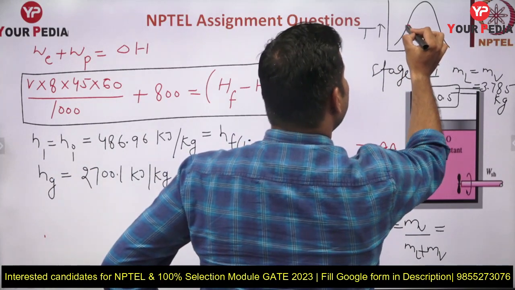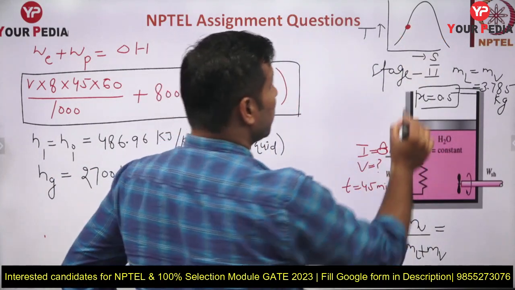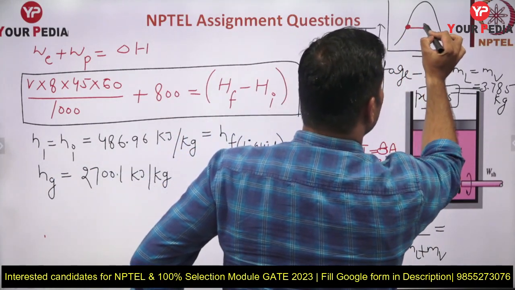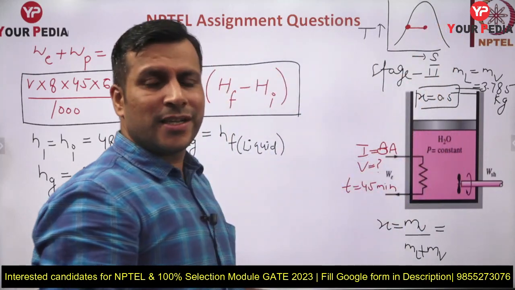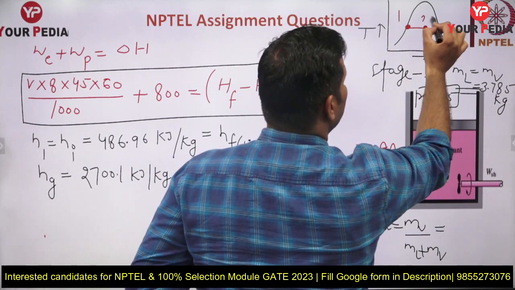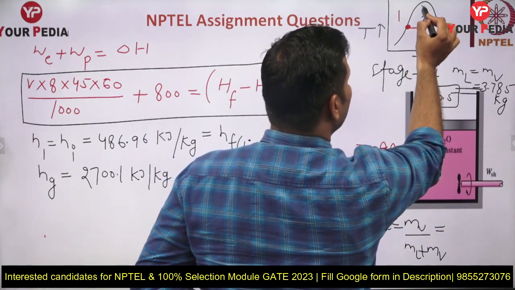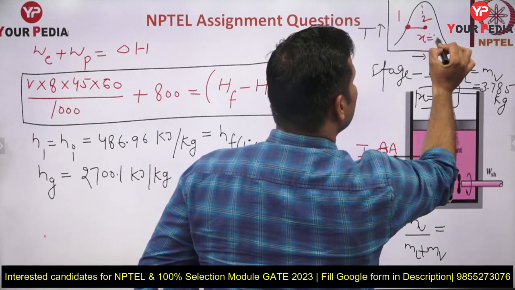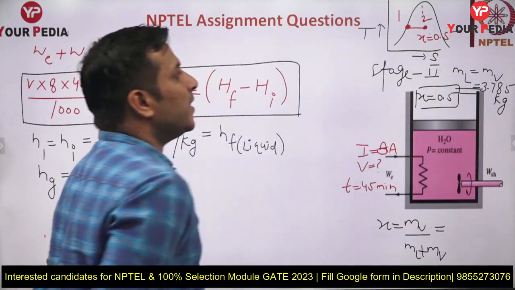We are having entire saturated liquid. The process is taking place at constant pressure, so in the phase change region, pressure and temperature both will be the same. So this is state 1, this is state 2. And at this particular state, the dryness fraction x is 0.5. So you are in the wet region.